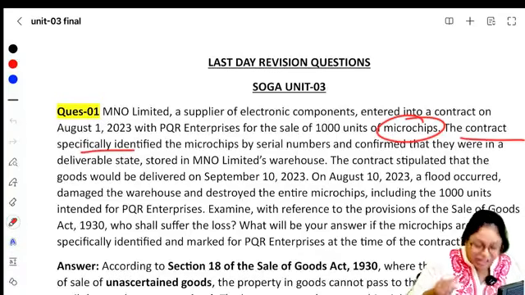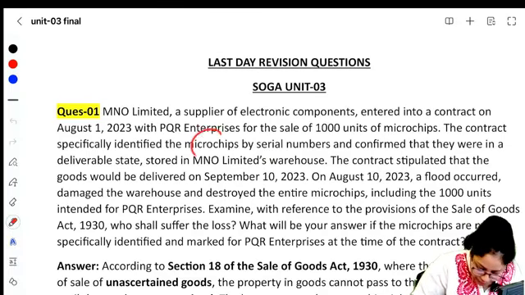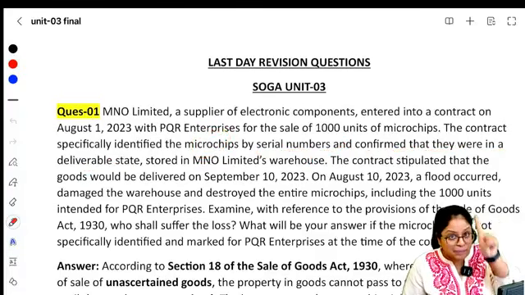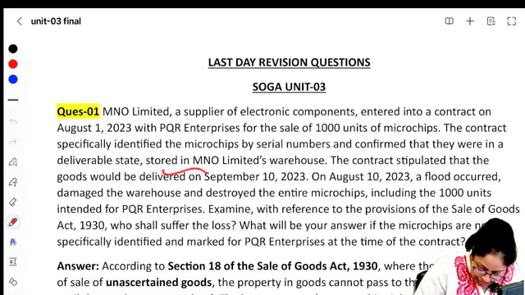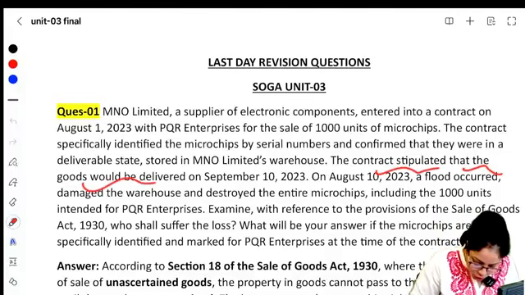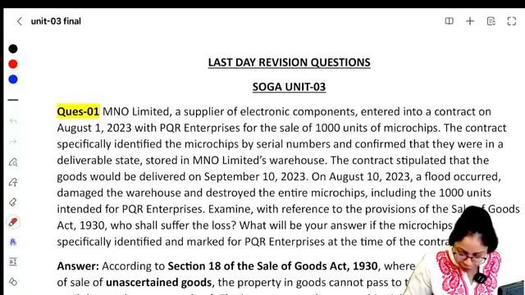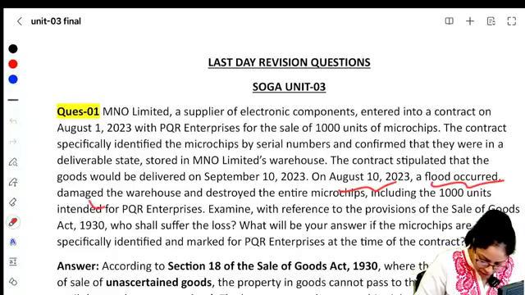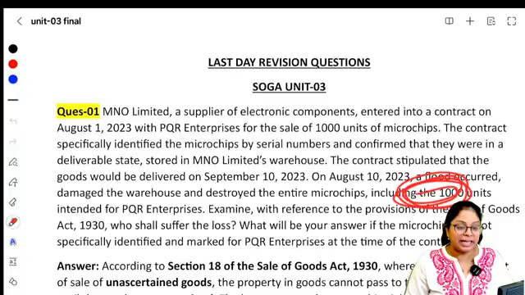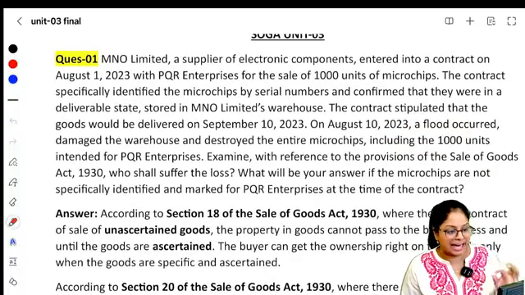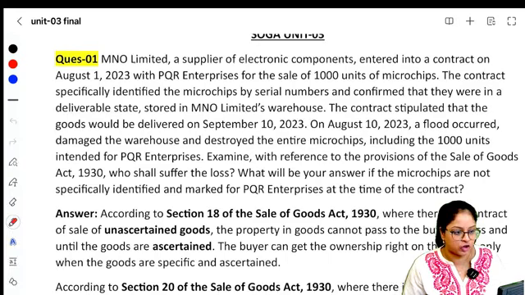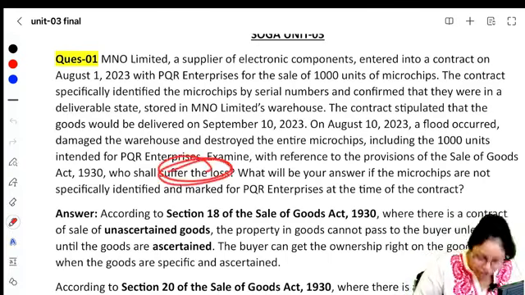The contract specifically identified the microchips by their serial numbers and confirmed that they were in a deliverable state, specific goods in deliverable state, right, and stored in M&O Limited's warehouse. The contract stipulated that the goods would be delivered on September 10, 2023. On August 10, 2023, a flood occurred, damaged the warehouse and destroyed the entire microchips, including the 1000 units that were intended to be given to PQR Enterprises. Examine with reference to the provisions of Sale of Goods Act 1930, who shall suffer the loss?